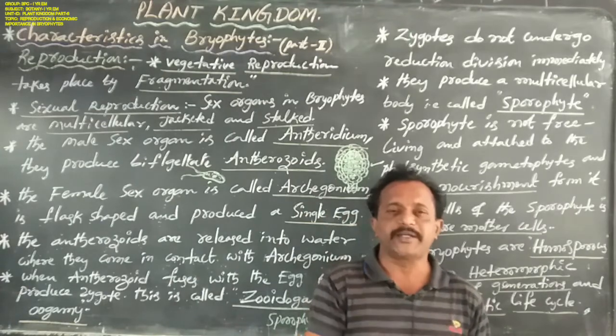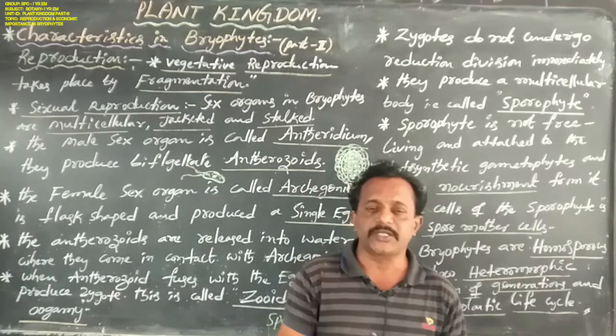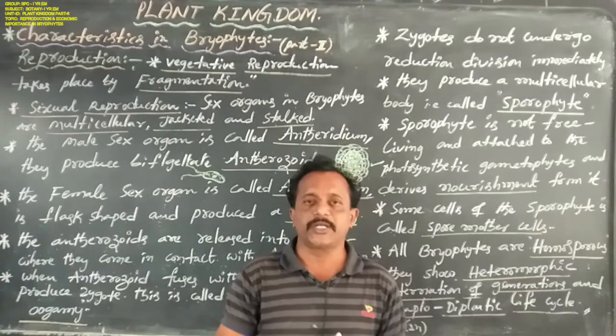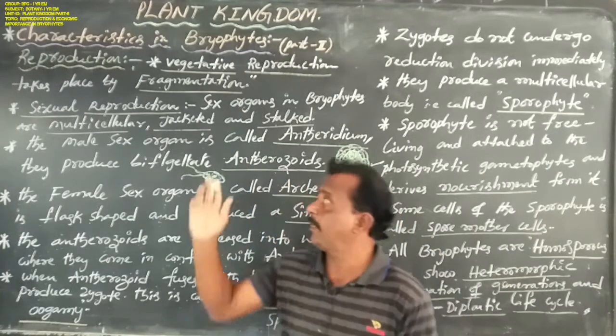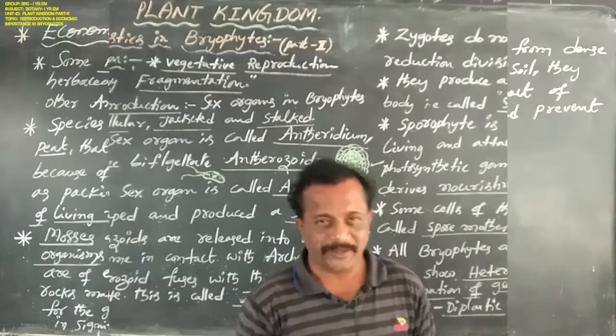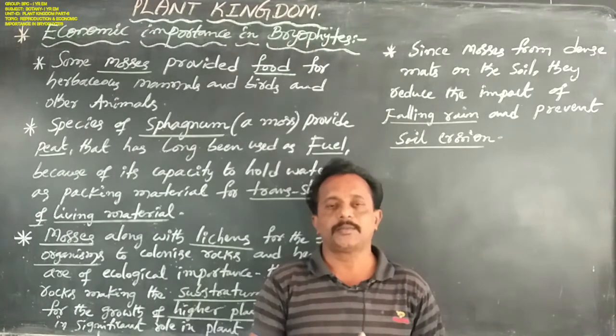This is about the characteristics of bryophytes, including habitats, thallus organization or plant body structure, and mainly reproduction. Okay, now let us discuss the plant kingdom.